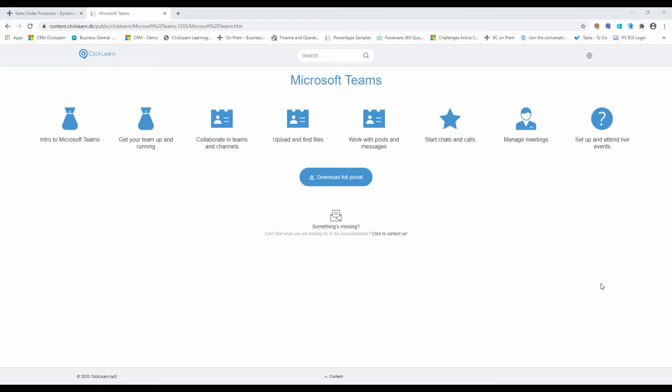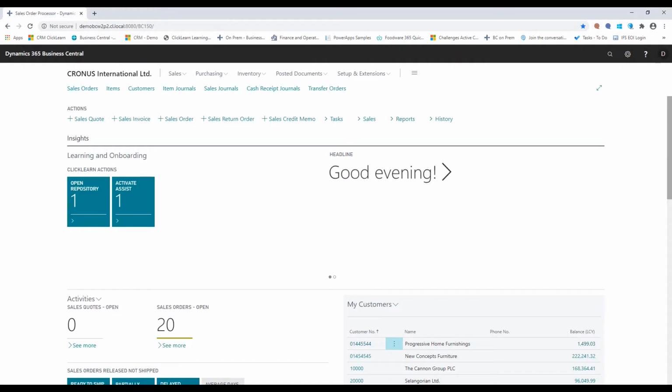So this here is of course an example of a learning portal for Teams. But as I said, we're going to do this demonstration on Business Central. So if we take it over to Business Central for a second, you will see that we have a little thing called Insights, Learning, and Onboarding.